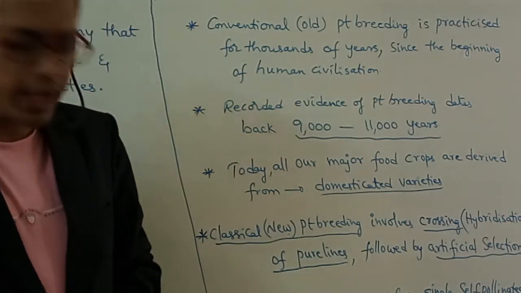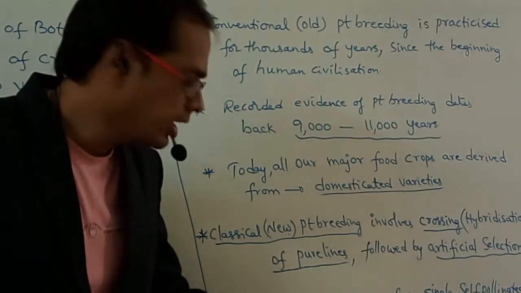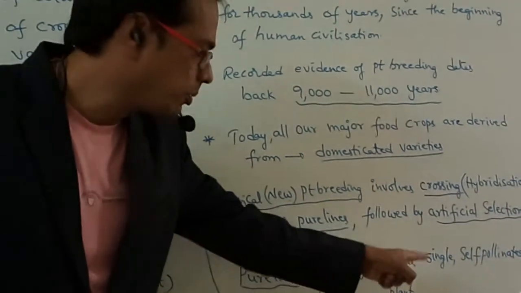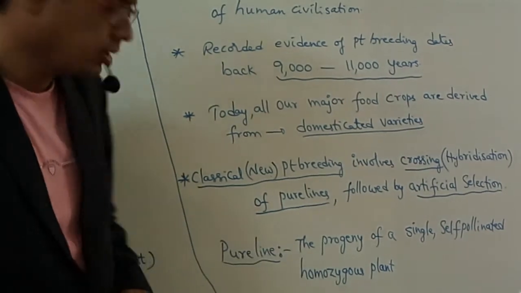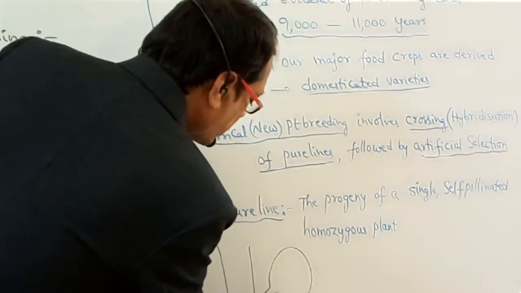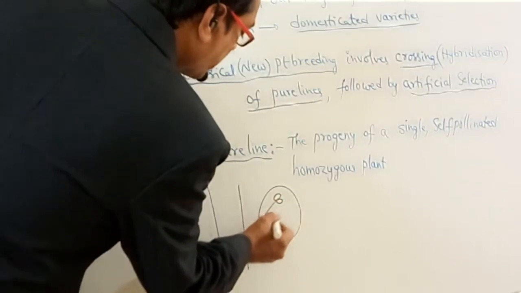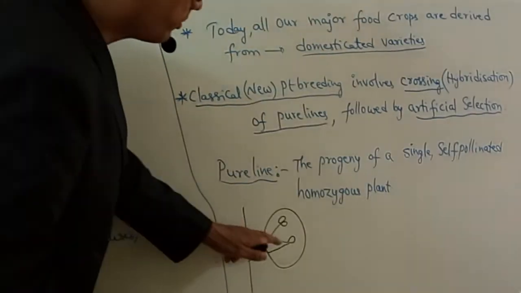What is a pure line? The progeny of a single self-pollinated homozygous plant is called a pure line. See, let us suppose this is a plant and this is a flower, this is a stamen, this is gynoecium.